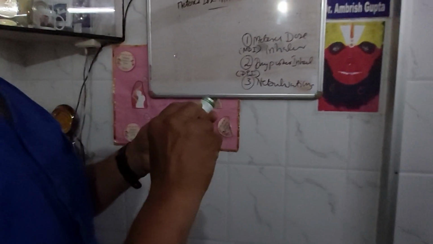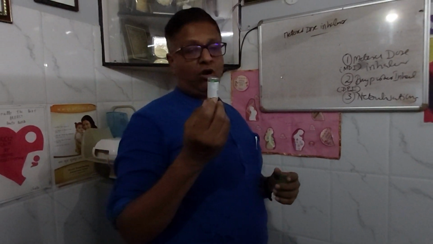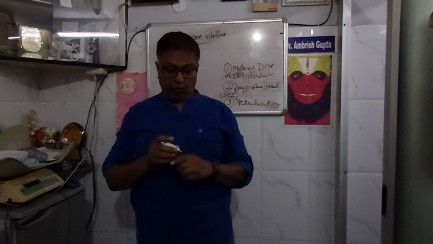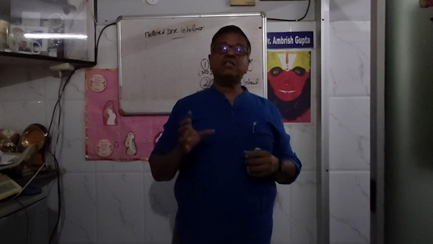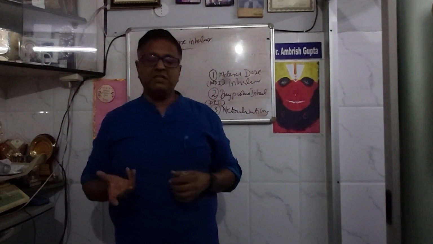In pressurized mode, along with the propellant, you can see it is Deolin. This Deolin contains ipratropium bromide along with levosalbutamol and a propellant. What is a propellant? A propellant is basically a surfactant which decreases the surface tension of the fluid.